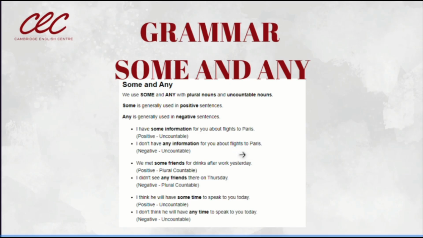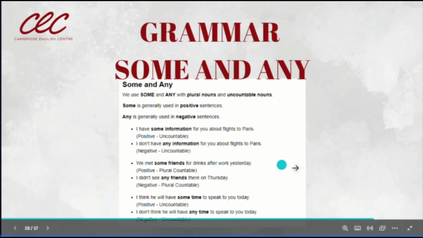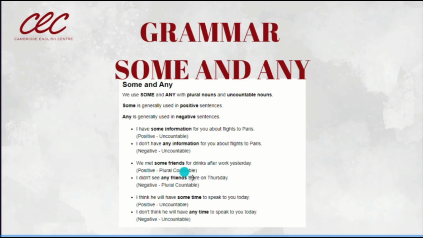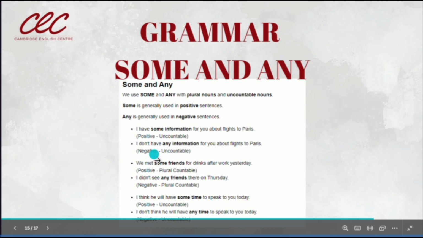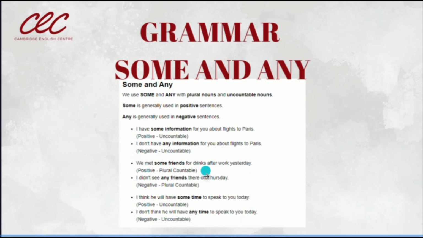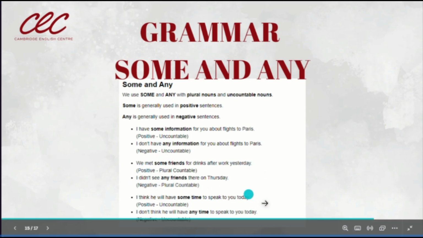Now, let's see with plural countable nouns. Yes, some examples. We met some friends for drinks after work yesterday. See? We met some friends. They are plural countable. Yes? And this is a positive statement. For drinks after work yesterday. Yes? Now, I didn't see any friends there on Thursday.